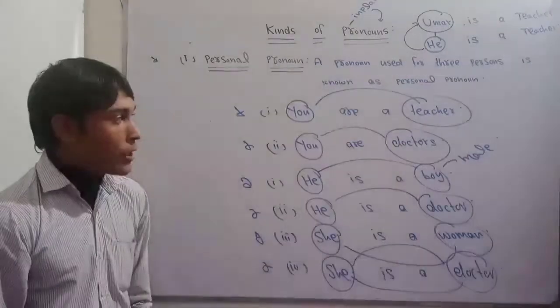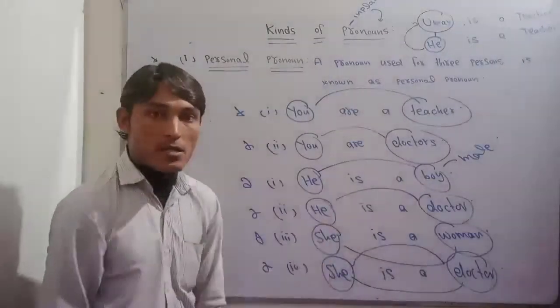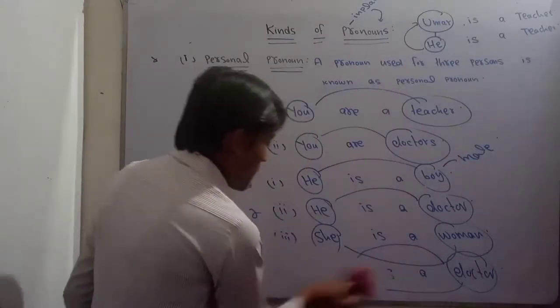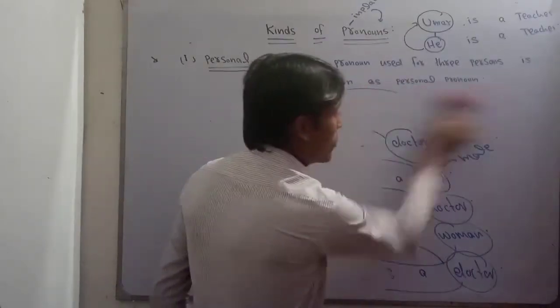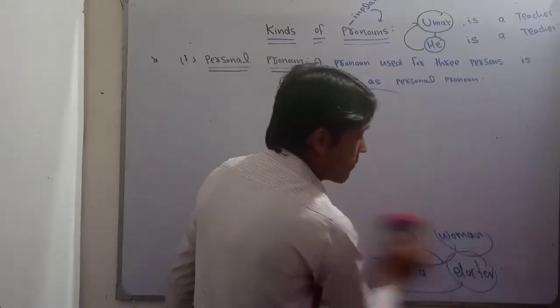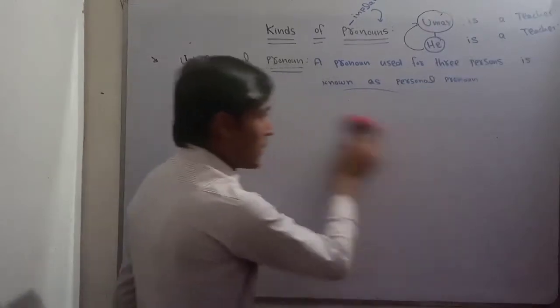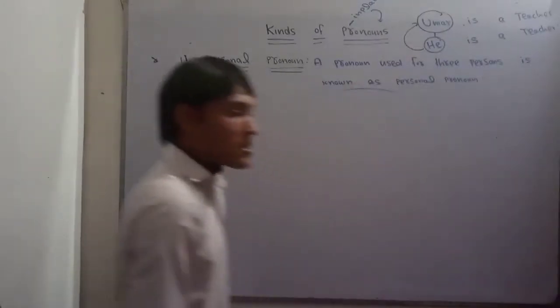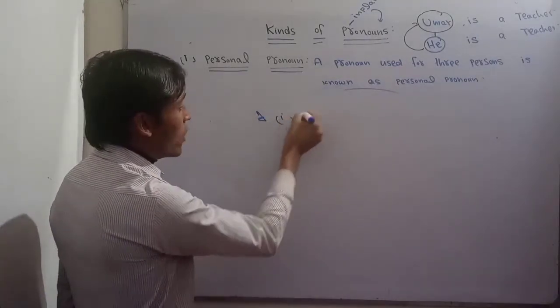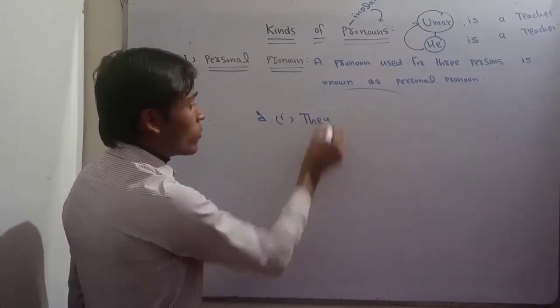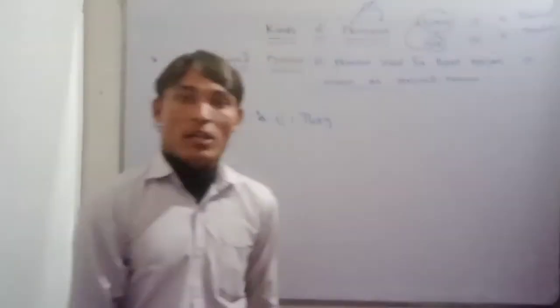Now we have two more: one is called "it" and the second one is called "they". So let's discuss them also. Now if we talk about "they", it can refer to things or to people. First of all, let's discuss how "they" refers to things. It can refer to more than one thing.